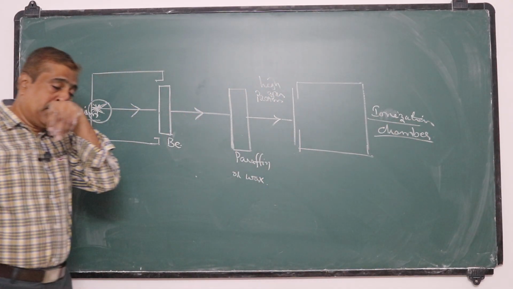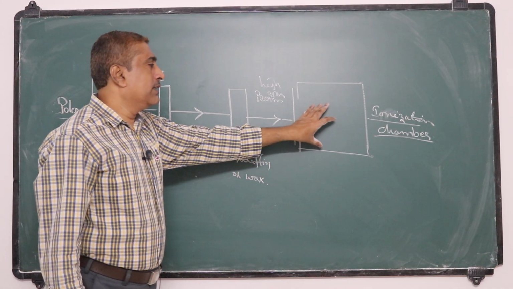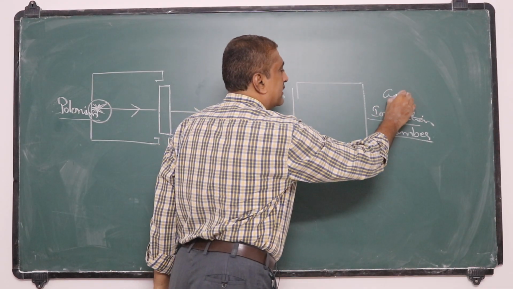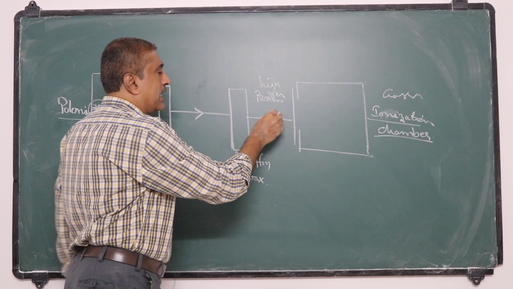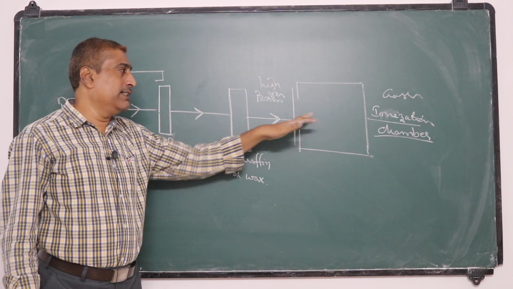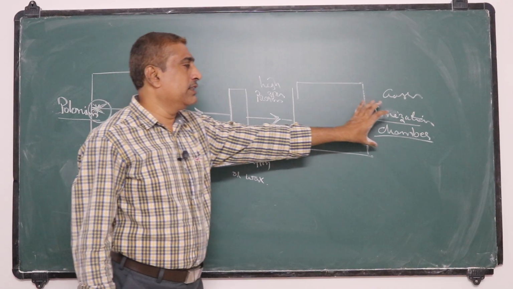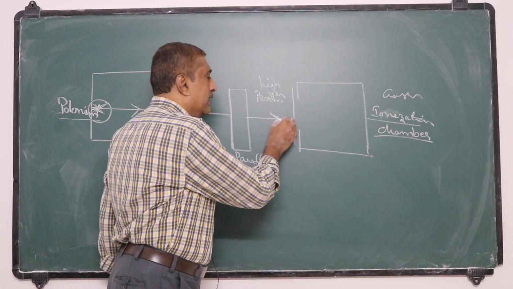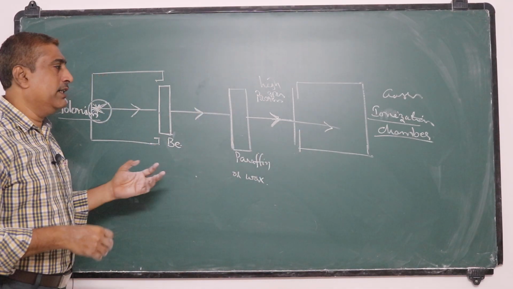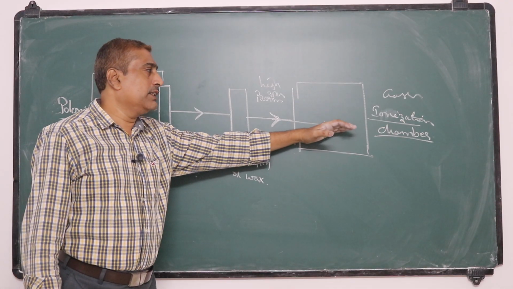So the ionization chamber is a particle detector which detects charged particles and works on the principle of ionization of gases. Moving charged particles in a gas ionize the gas, and based on that principle this ionization chamber works and detects the charged particles by the amount of ionization current and the velocity of the charged particles.